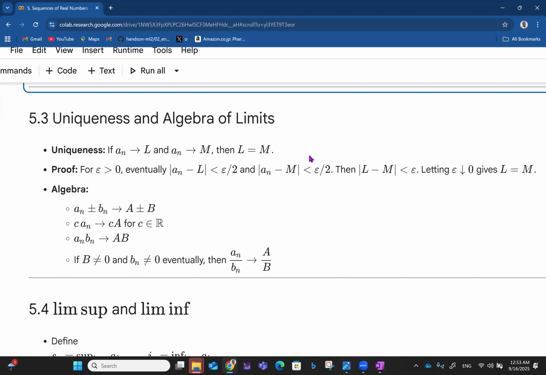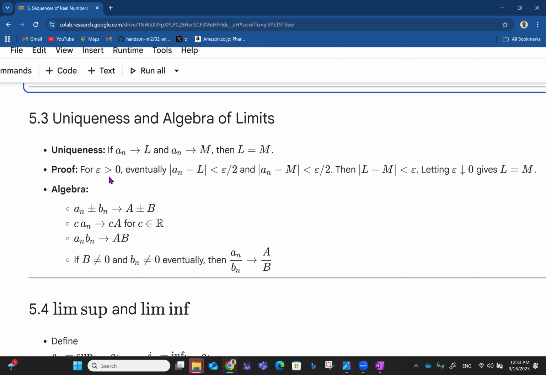So if one sequence converges to two different limits, then we can say that those two different limits are actually not different limits, they're actually the same thing. All right. So then we go for proof.